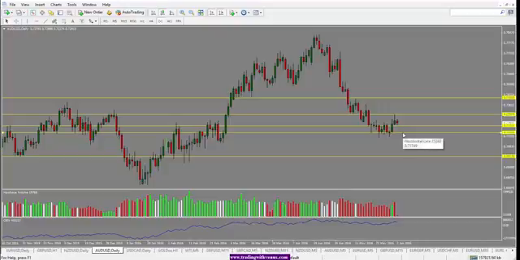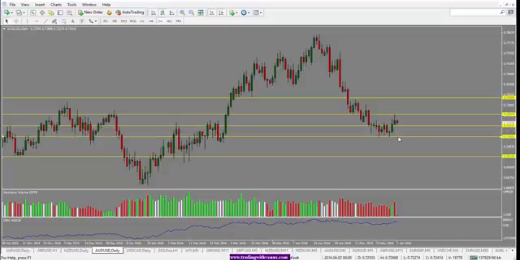So the targets to the downside, if the price does break through the 72.20 level, would be 71.76 or down to 71.50. If the price pushes back into the 7300 level, we could look for a potential selling opportunity there and look to sell at this high level. So look for a reversal setup of some sort, and if it does show up, then we can sell at